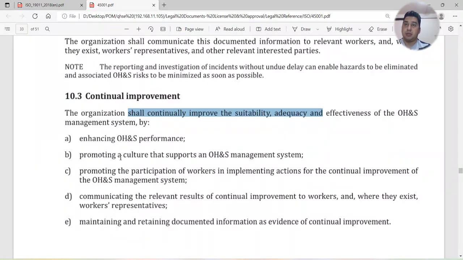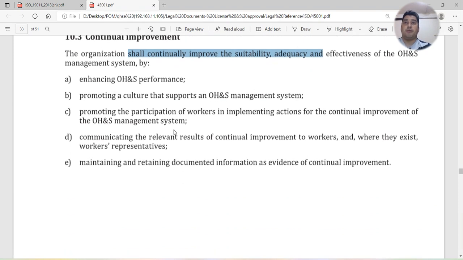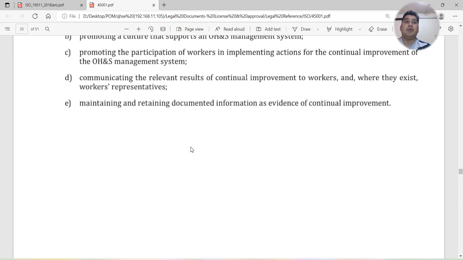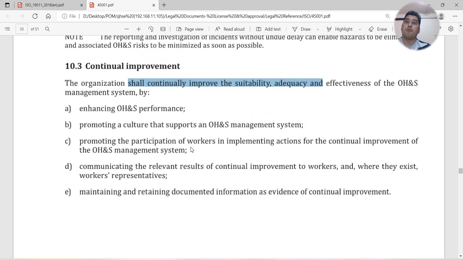Enhancing OHS performance, promoting a health and safety culture in your organization, promoting the participation of workers, consultation of workers, communicating the relevant results of continual improvement to the workers, where they exist, worker representatives, maintaining and retaining documented information as evidence of continual improvement. So these are the ways you can use for continual improvement.